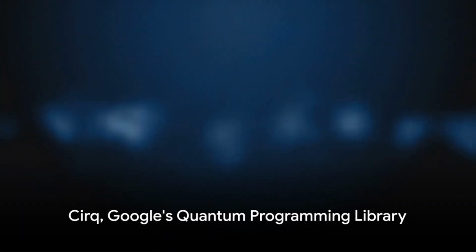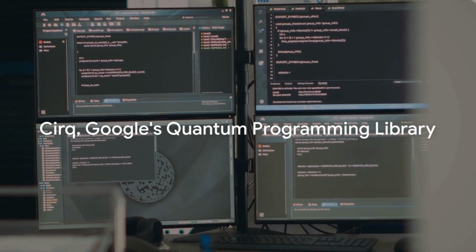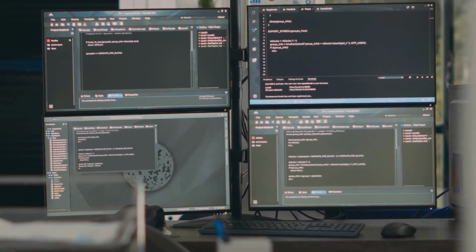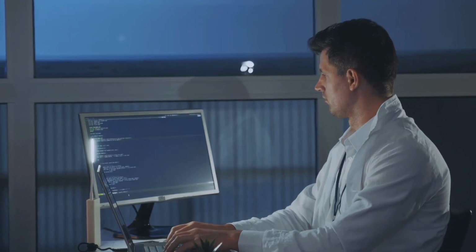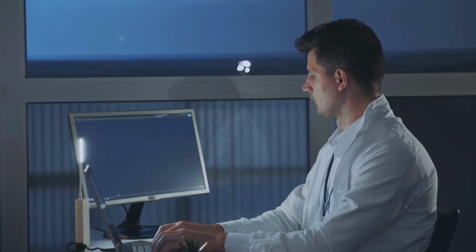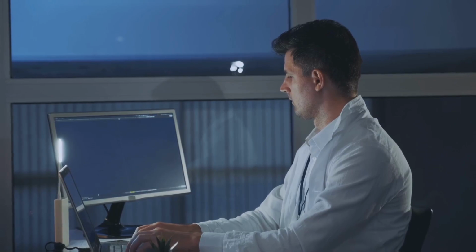The third language is Cirq, a brainchild of Google. Cirq, a Python library, enables writing, manipulating, and optimizing quantum circuits. Its focus on near-term quantum computing makes it a valuable tool for researchers eager to explore the capabilities of noisy intermediate-scale quantum computers, or NISQs.